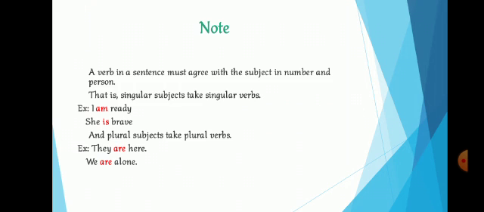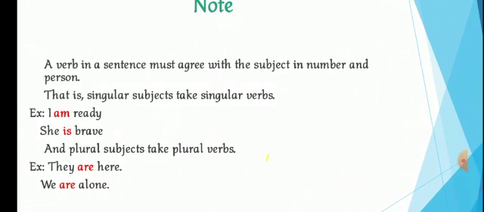Now we are moving on to the lesson inside. Here I have mostly used the helping verbs only, auxiliary or helping verbs, and not many action verbs for examples. The note is whatever I taught you on the previous day's lesson: a verb in a sentence must agree with the subject in number and person. That is, singular subjects take singular verbs. Example, I am ready. She is brave. And plural subjects take plural verbs. Example, they are here. We are alone.